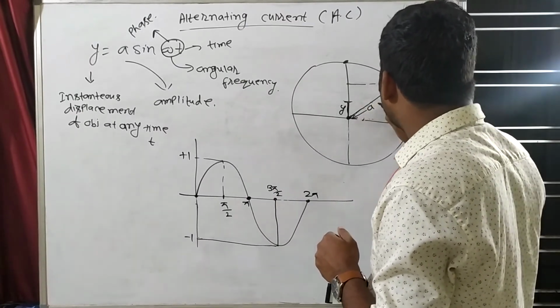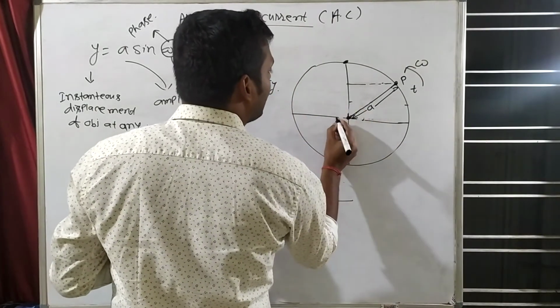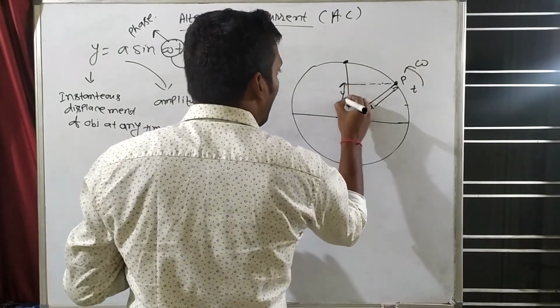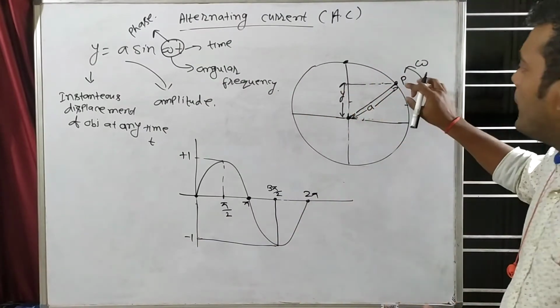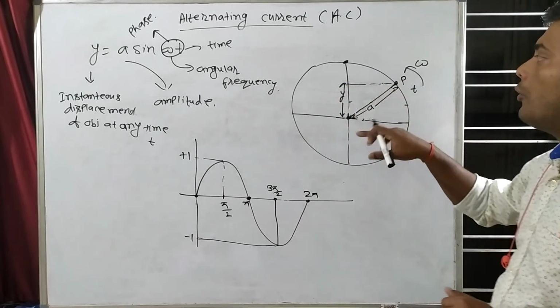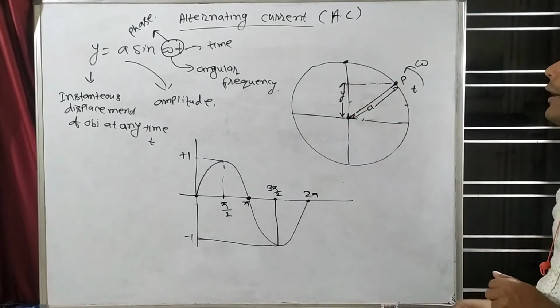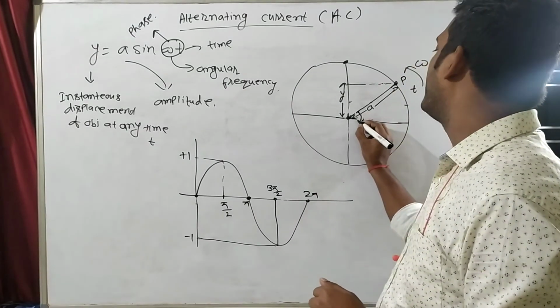You are seeing this length. This length will tell us about amplitude. What will be this length? This length will tell us about y. Y means after time t, what is the projection? Clear? So the projection of point P on the y-axis will give us an idea about displacement, the instantaneous displacement after time t.